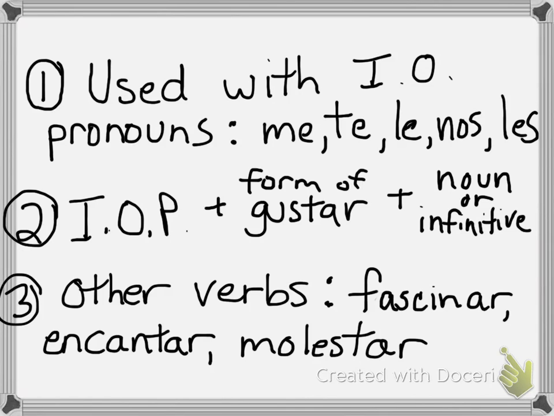And this is going to be your generic love, like you love watching football or you love eating French fries. This is not going to be the same kind of love like you love your mom and dad or your siblings or your boyfriend and girlfriend. We're going to use different verbs for that kind of love. So encantar, to love, it's just things that you like a lot. Molestar means to bother.